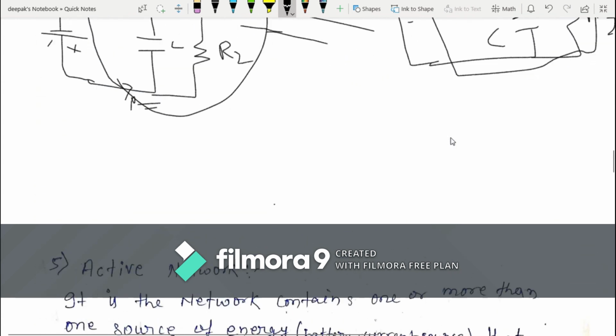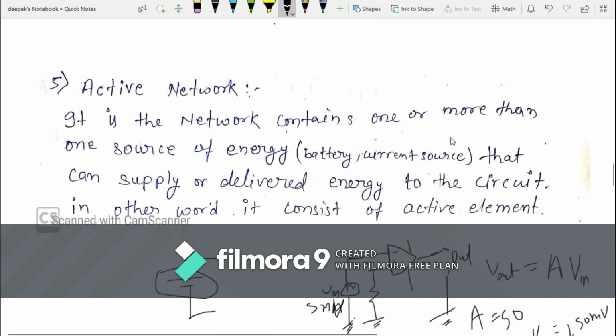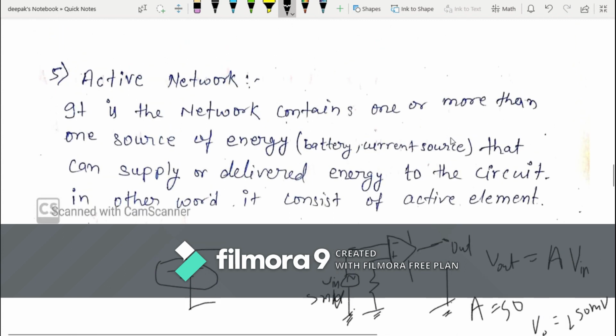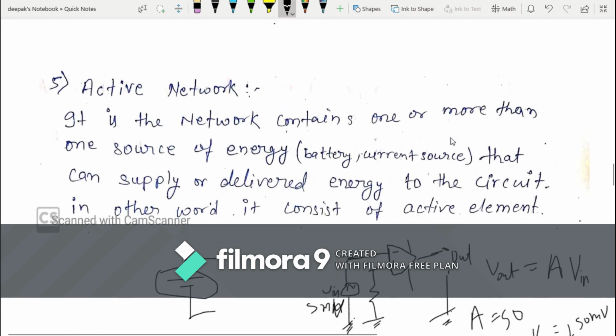Okay. Now coming to the next classification, active network. What is an active network? This is a network that contains one or more sources of energy. What is a source of energy? Either a voltage source or a current source that can supply or deliver energy to the circuit.